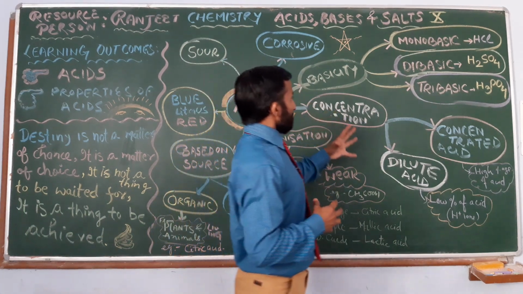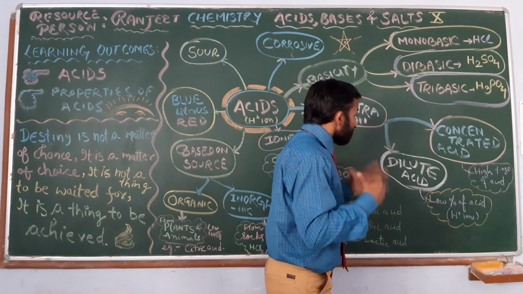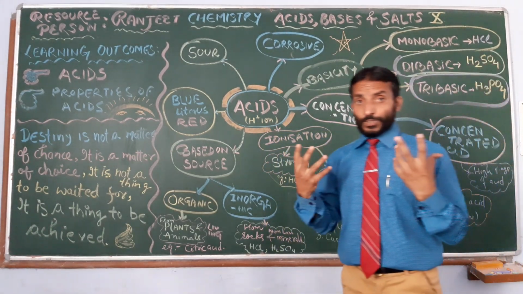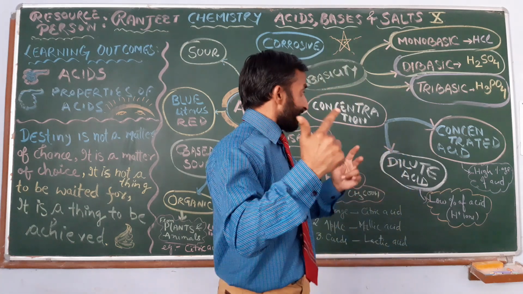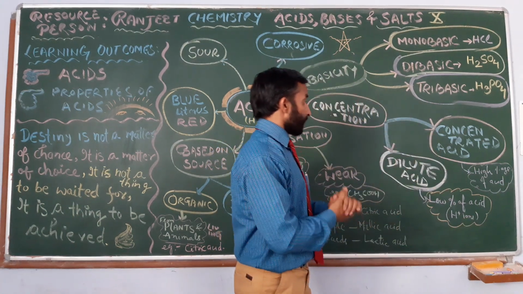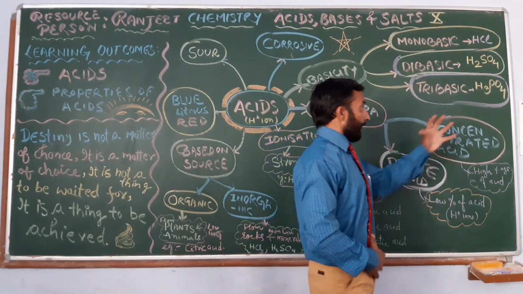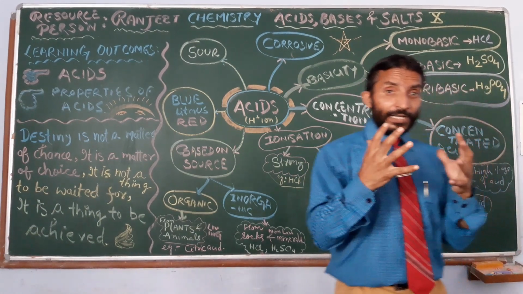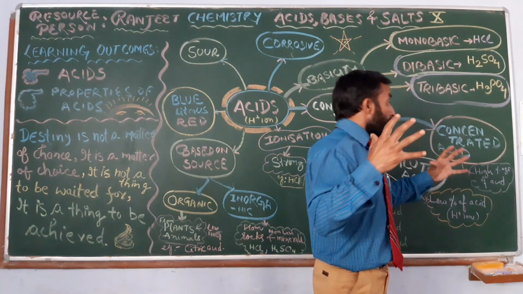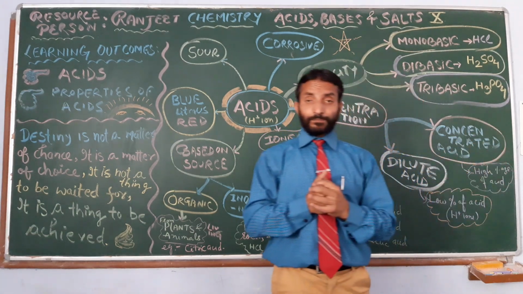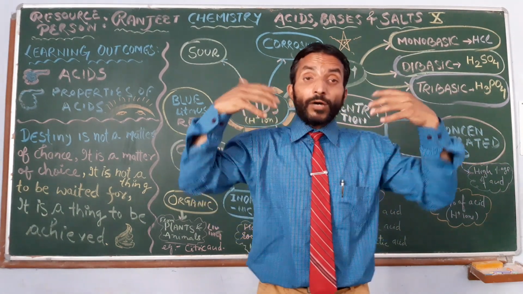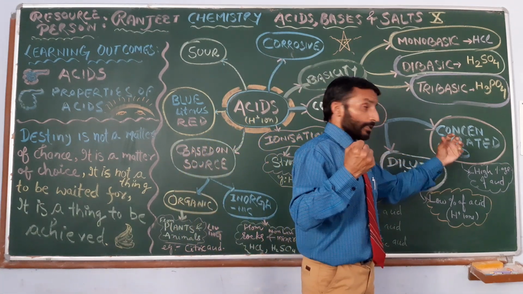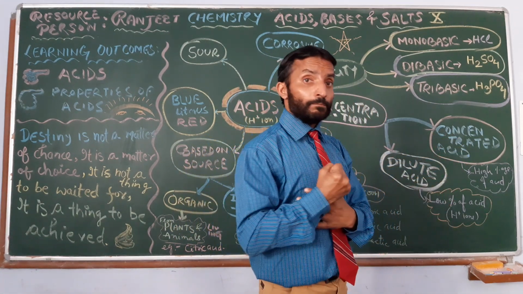And next is about their concentration. Depending upon the concentration, they are categorized into two types: dilute acids and concentrated acids. Concentrated acids contain a high amount of acid and are more powerful.